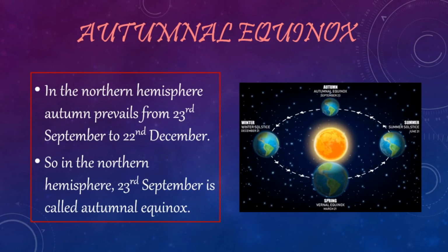Autumnal equinox. In the northern hemisphere, autumn prevails from 23rd September to 22nd December. So, in the northern hemisphere, 23rd September is called autumnal equinox. During this period, the southern hemisphere has the opposite season.